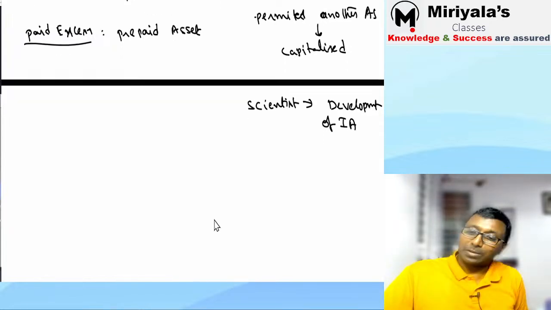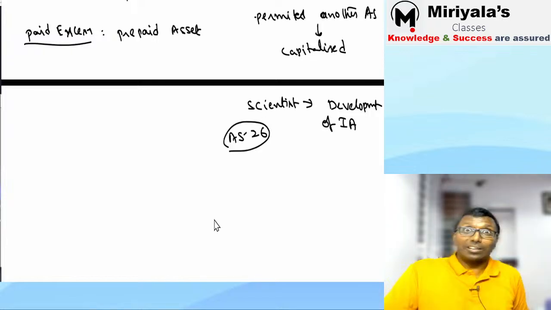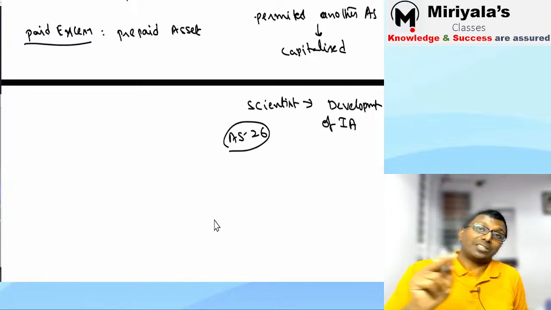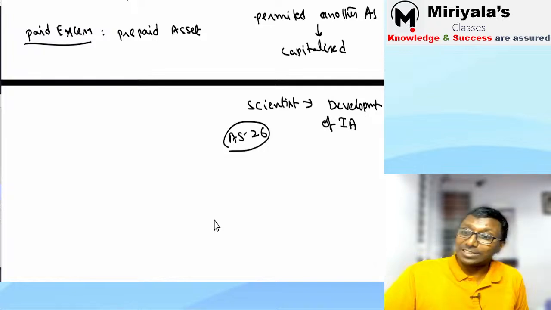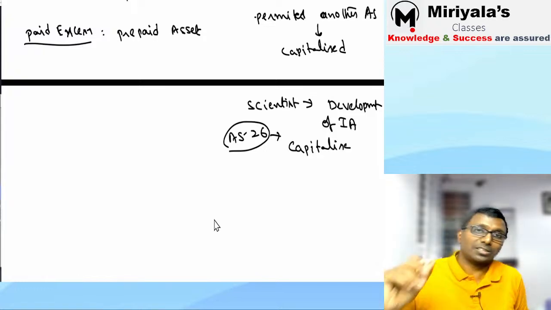Yes. So you should have some basic knowledge about Accounting Standard 26. If you do research and development, research cost will be charged to P&L, but development cost, subject to 6 criteria given under Accounting Standard 26, can be capitalized. Yes, you can capitalize it, subject to the 6 criteria that I won't discuss right now. You should have studied it or you are going to study that.